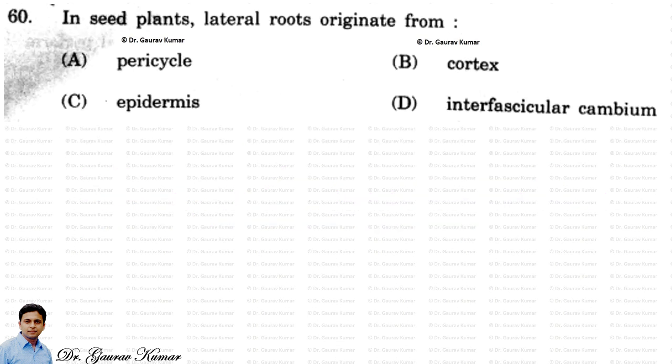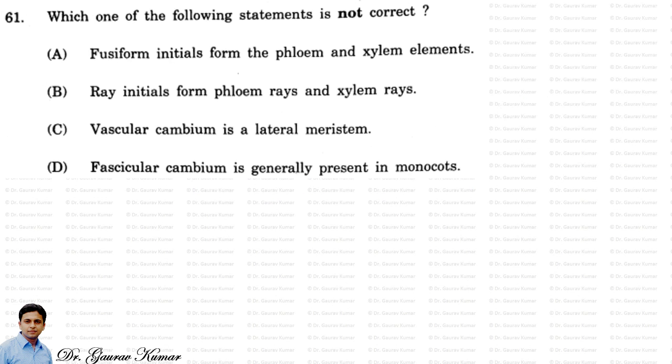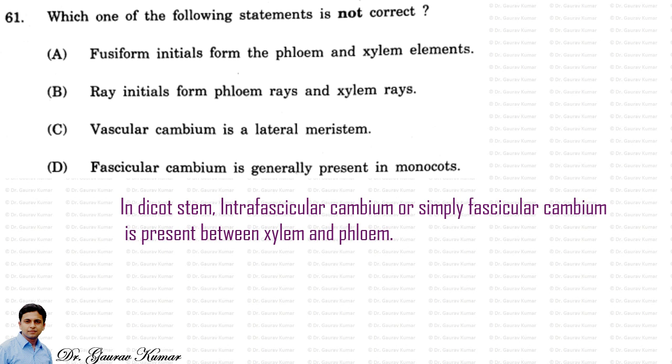Next question, in seed plants, lateral roots originate from. This is a question of 12th standard, and the answer is that lateral roots arise endogenously from the pericycle and grow out through the cortex and the epidermis. Next question, which one of the following statements is not correct? So the answer is D actually, that the fascicular cambium is generally present in monocots. This is not correct, because in dicot stems the intrafascicular cambium, or simply the fascicular cambium, is present between xylem and phloem, so it is not present in monocots.